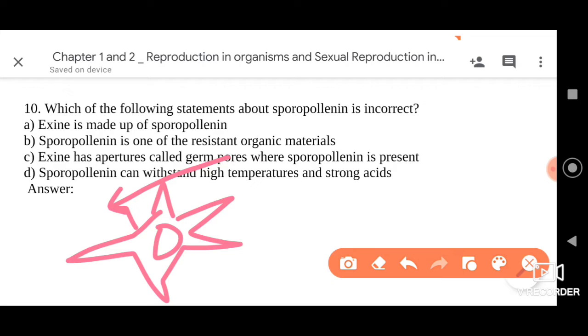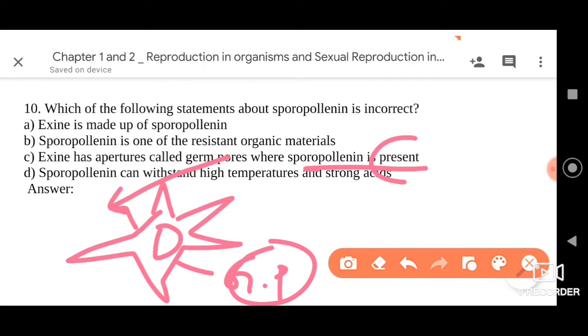But in the germ pores, we don't find the sporopollenin. It is in fact absent in the germ pores. So the given option C is wrong. Anyway, let us understand the fourth option: sporopollenin can withstand high temperatures and strong acids. Yes, that's also a correct statement. So please go for option C, that is the incorrect one.